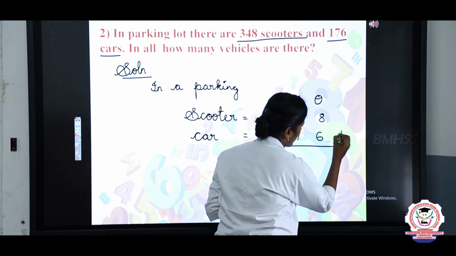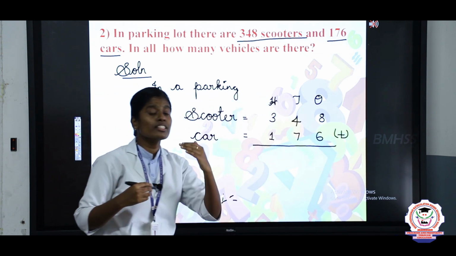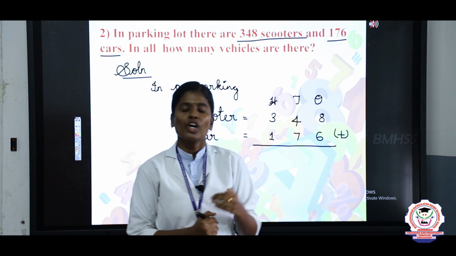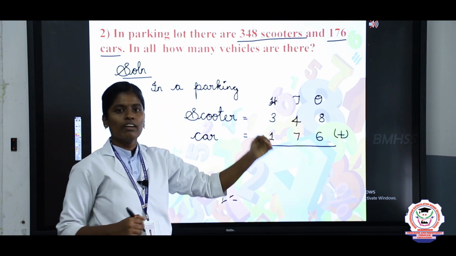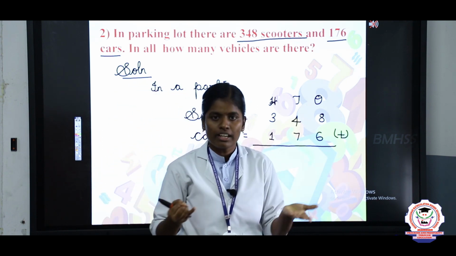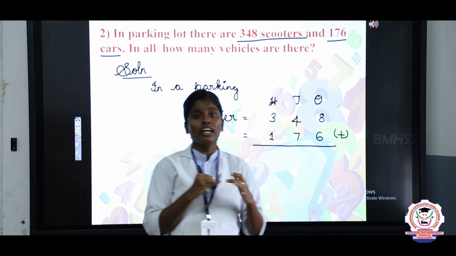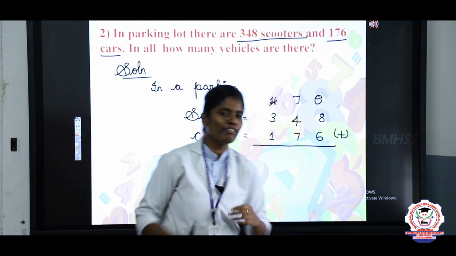So, now we are going to add this, because the question is, how many vehicles are there? While adding the numbers, first you should write the ones place value. Keep 8 in the mind, 6 in the finger. 8 after 9, 10, 11, 12, 13, 14. So, the answer is 14.